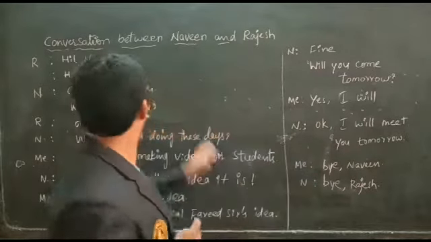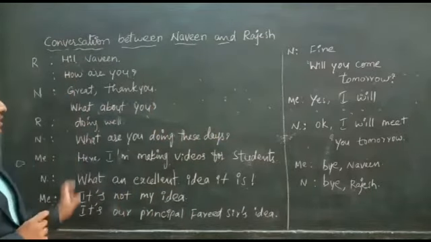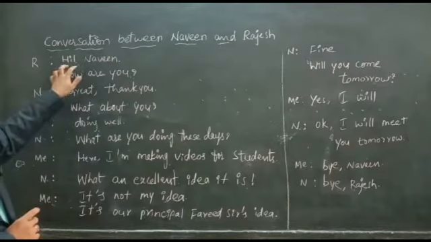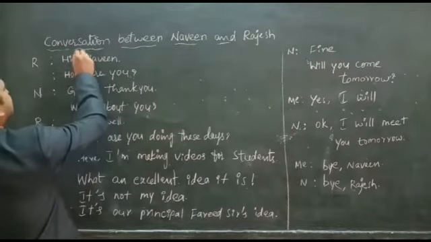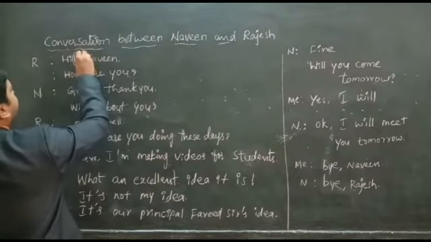If you observe this conversation, the first sentence I said is 'Hi Naveen.' Here, this is called an exclamatory sign.